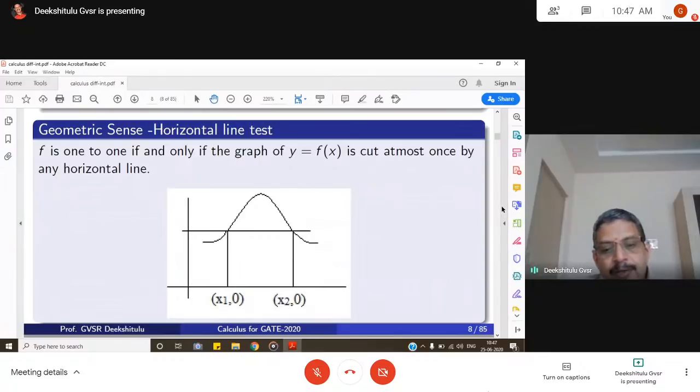So in this particular diagram, if you consider these two points x1 and x2 and draw the line parallel to the x-axis, clearly this line cuts the curve at two different points, at x is equal to x1 and x is equal to x2. That means at two different values of x, that is x1 and x2, f of x has the same value. So f cannot be called one-to-one. Now we can understand the meaning in a better way: f is one-to-one if and only if the graph of y is equal to f of x is cut at most once by any horizontal line.